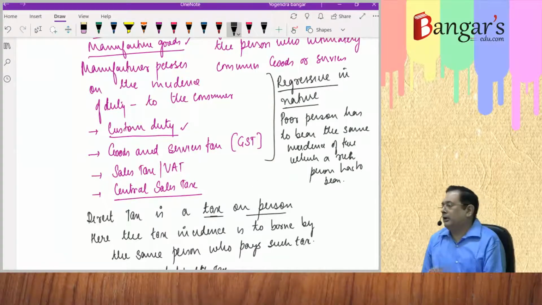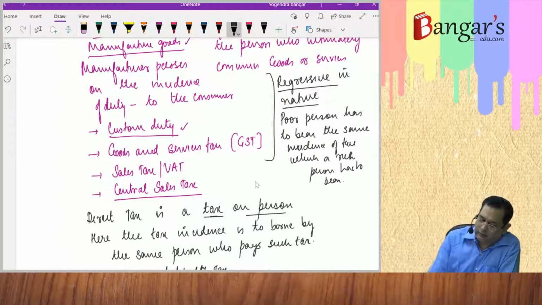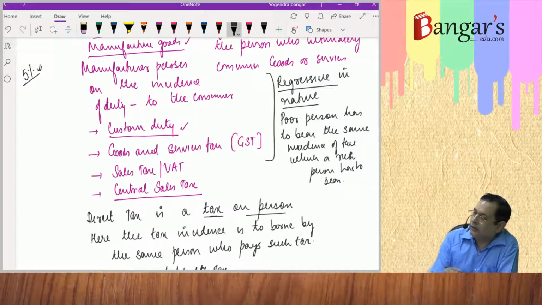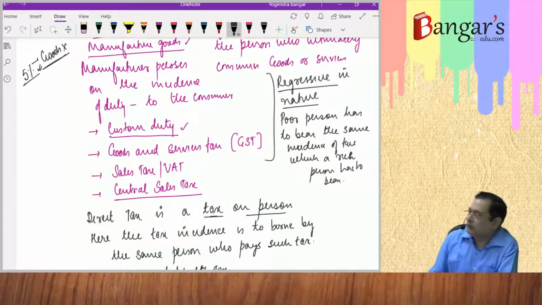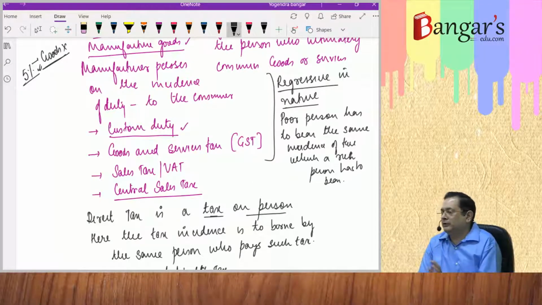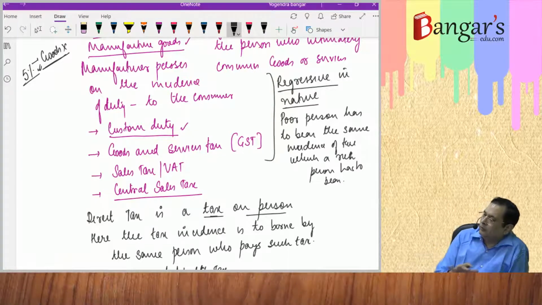So fundamentally he has to bear the same incidence of tax which a rich person has to bear. And say rate of tax is 5%. So whether a rich person consumes or a poor person consumes, say goods X is subject to 5% GST. Whether the same is consumed by a rich person or by a poor person, they have to bear the tax incidence equally.